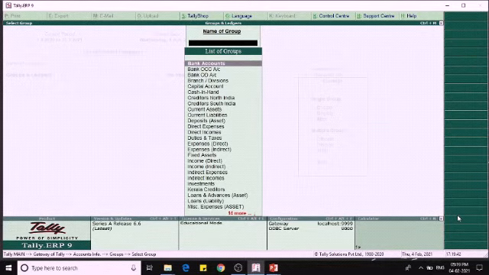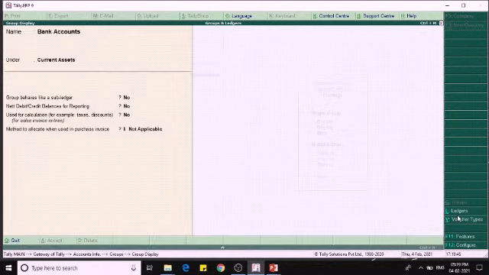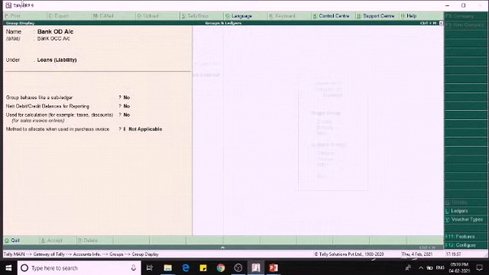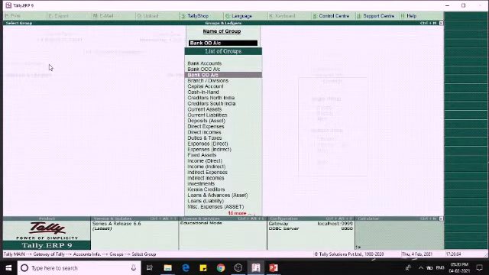For example, bank account. So you can see the name as bank account, and under the group it is in current asset. Okay, and the next one is bank OD account. So bank OD is a name and it is under the loans and liabilities group. Right from March 2010, we can avail the reducing list facility.